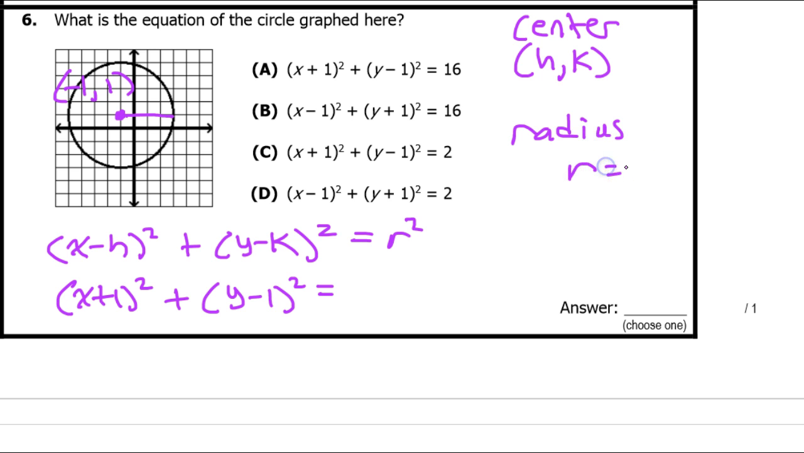All right, so the radius is 4. That means the radius squared is 16. So that's why I'm going to put a 16 right here. So now I'm just looking to see a match. So (x + 1)² + (y - 1)² = 16. So the answer is A.